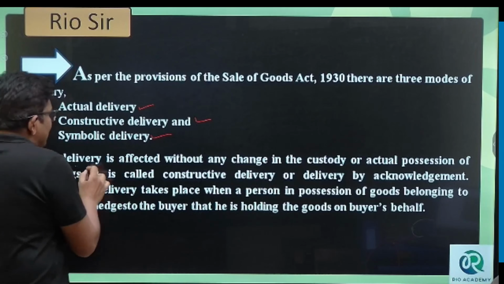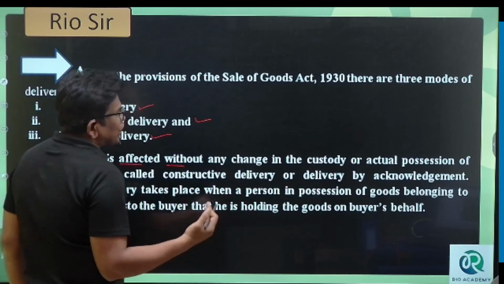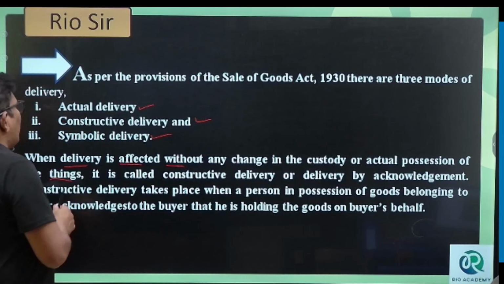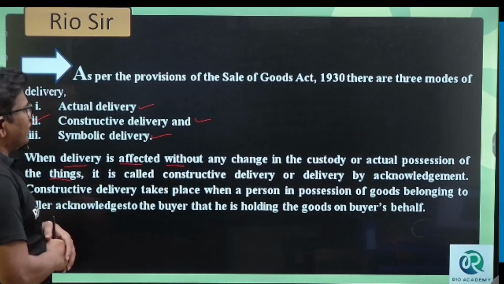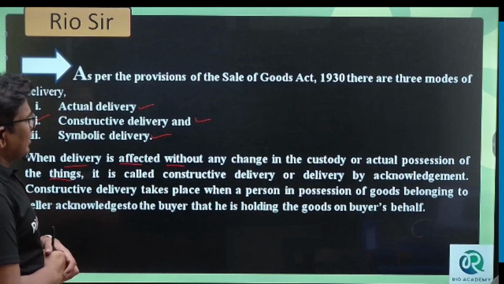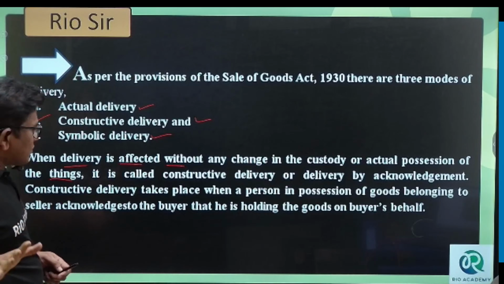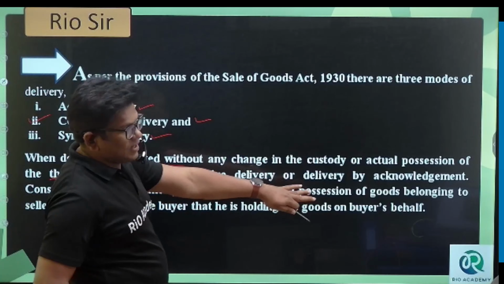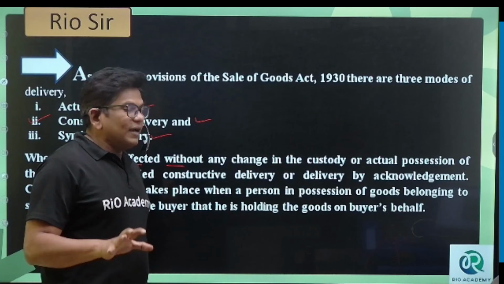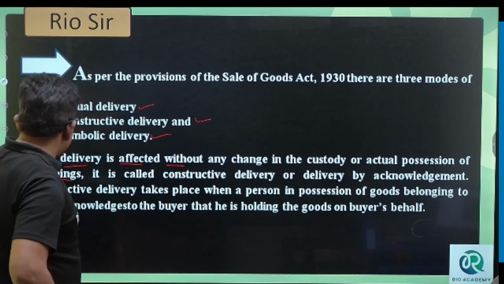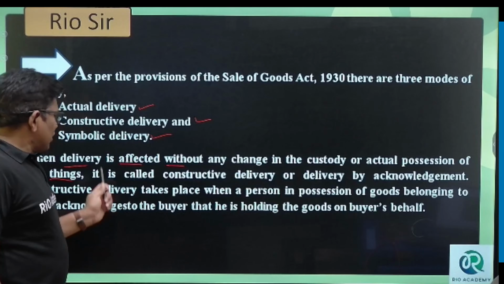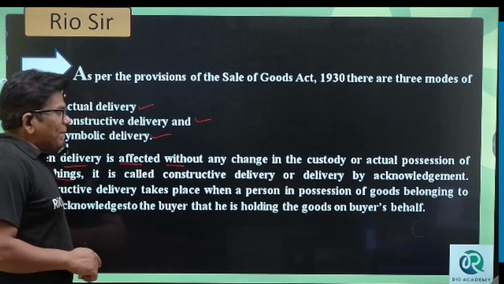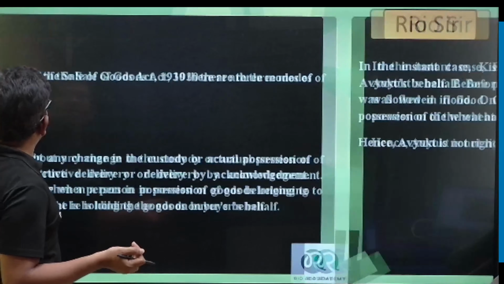Which kind of delivery is this? When delivery is effected without any change in the custody or actual possession of the things, it is called constructive delivery, or delivery by acknowledgement. It takes place when the person in possession of the goods belonging to the seller acknowledges to the buyer that he is holding the goods on the buyer's behalf.